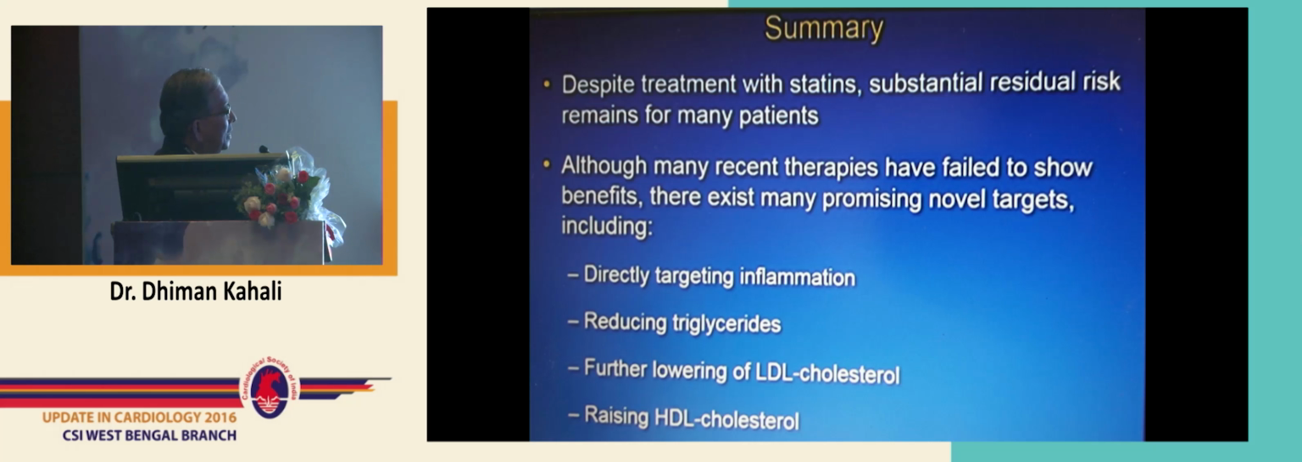So to summarize, ladies and gentlemen, despite treatment with statin, substantial residual risk remains for many patients, in 2/3 of the cases. Although many recent therapies have failed to show benefits, there exist many promising novel targets, including directly targeting the inflammation, reducing triglyceride, which has been found to be very helpful from different studies, as we have mentioned. Further lowering of LDL cholesterol is also beneficial in some of the cases, and raising HDL cholesterol is a thing which is to be seen in many other randomized trials.